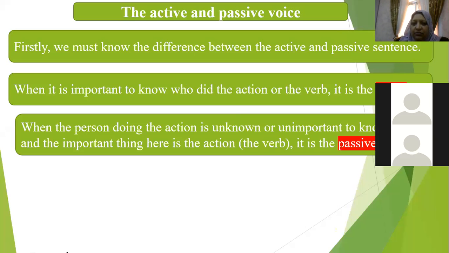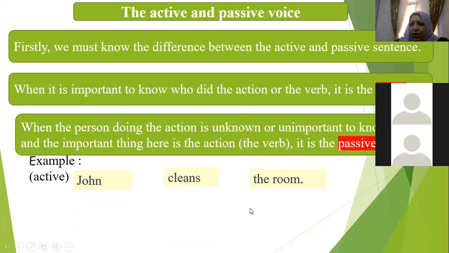We have an example. John cleans the room. This one is an active voice. How do we know if it is active or not? If the subject here is doing the action itself, that means it's active voice.